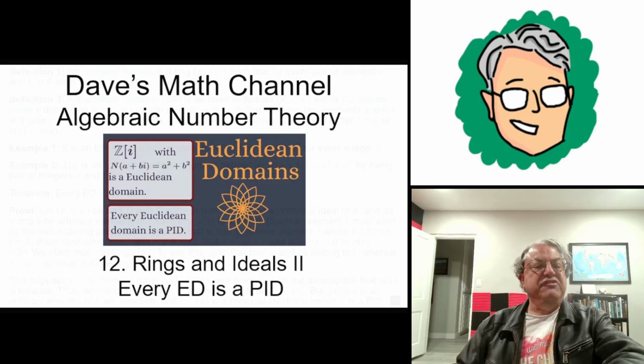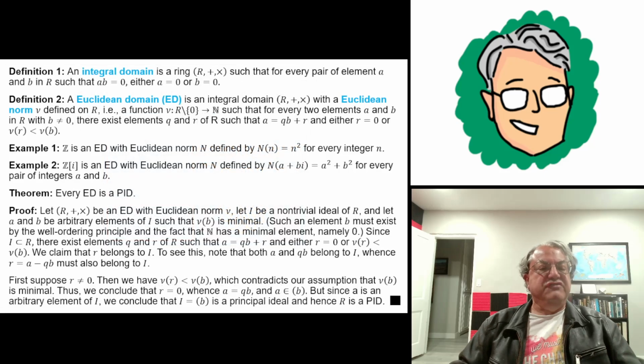So anyway, let's begin. I'm just going to review a couple of definitions to begin with. An integral domain, I probably should have stated this in the last lecture, is a ring such that for every pair of elements a and b in the ring such that ab equals 0, either a equals 0 or b equals 0. A generic example of that is the ordinary integers. As a matter of fact, the real and complex numbers, any kind of numbers that you have probably studied, it's true that if you have a product of two numbers from that domain that's equal to 0, then at least one of those numbers has to be 0.